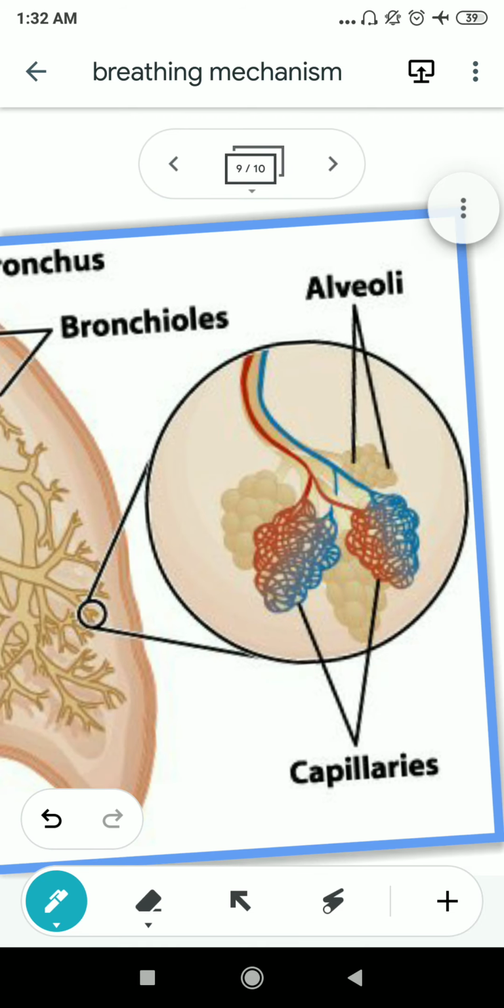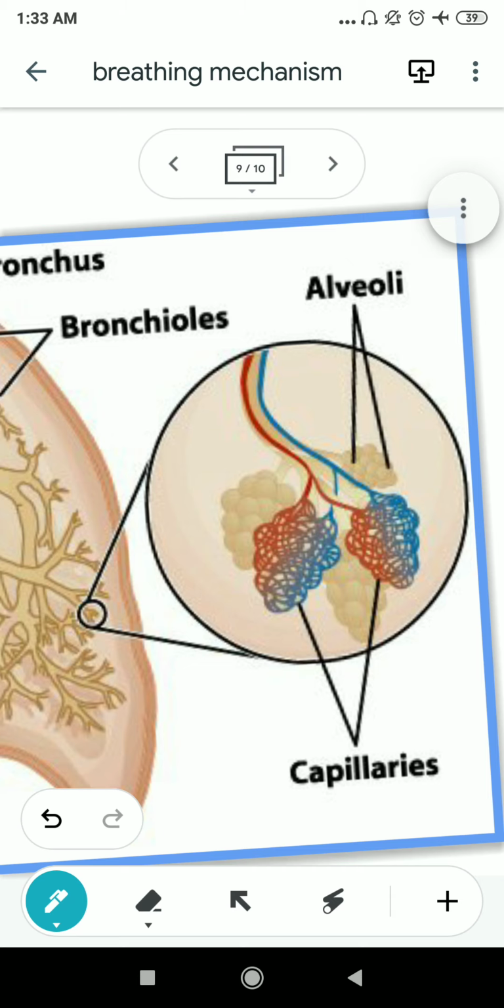These are the alveoli, and alveoli have a close contact with the blood capillaries. Alveoli have a direct contact with the blood capillaries. You need to see the structure very clearly. Alveoli are part of the lungs, and these are the minute structures which actually carry the air. Now, it has a direct contact with the capillaries. Now what will happen exactly?